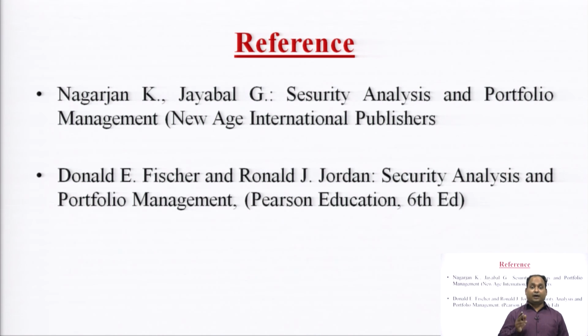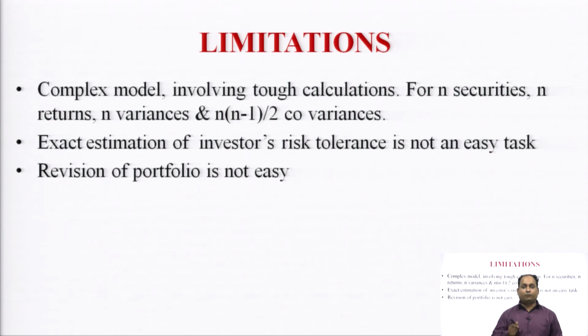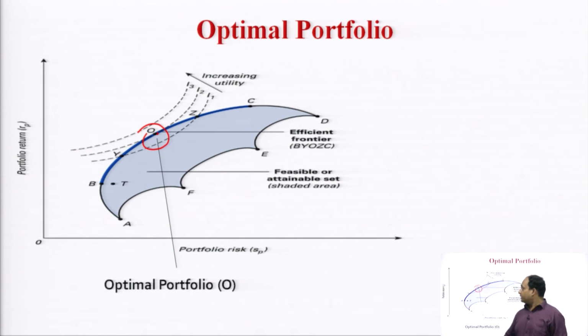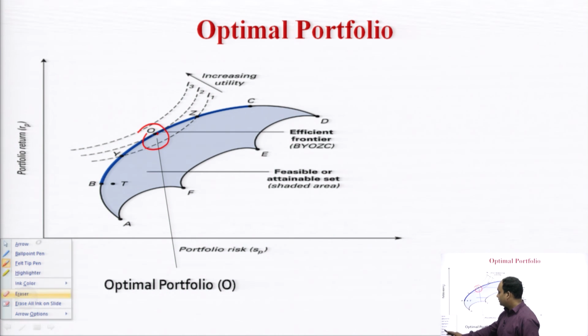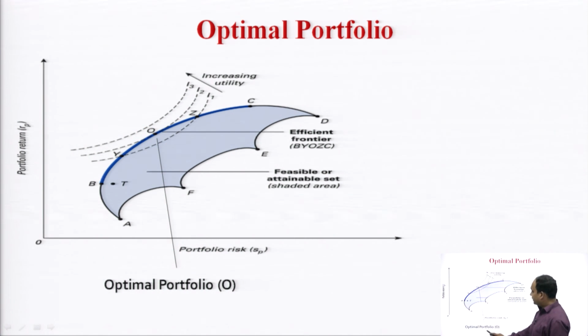One most important thing under this portfolio efficient frontier theory, or Markowitz theory, is that once we select the optimal portfolio at point O, we have to leave all the other portfolios under consideration.